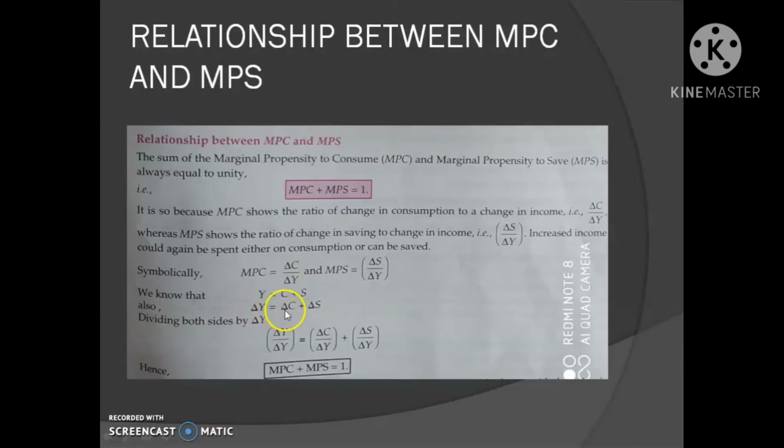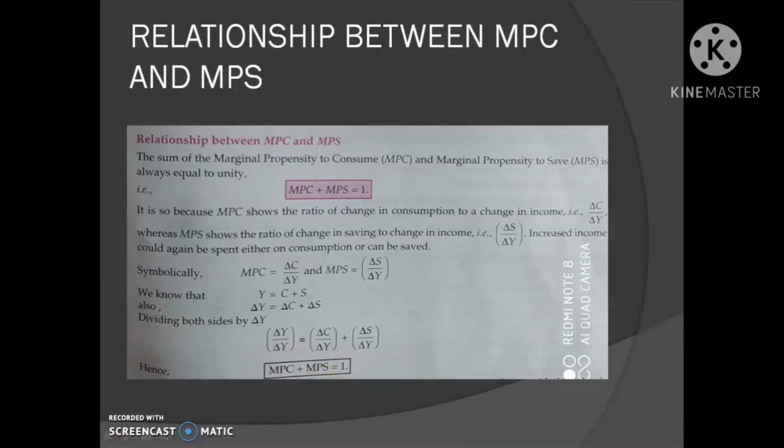So, delta Y is equal to change in consumption expenditure plus change in saving expenditure. So, MPC plus MPS equal to delta C by delta Y plus delta S by delta Y. So, we can also write it as delta C plus delta S whole divided by delta Y. Delta C plus delta S is equal to delta Y, and then delta Y divided by delta Y is equal to 1. So, MPC plus MPS is equal to 1.